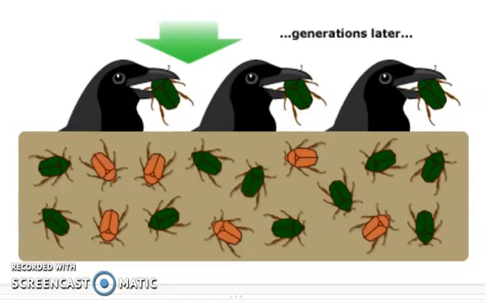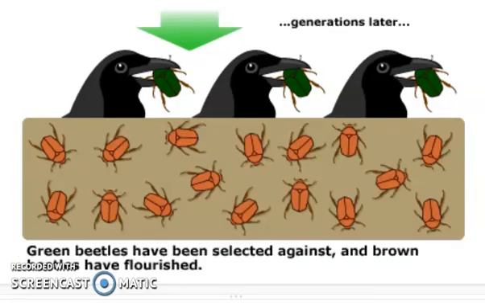And so generations later, that gives the red beetles a chance to reproduce. And they have this camouflage. They're not being seen by the birds, so the green beetles are not surviving and the red beetles are. And then eventually the green beetles possibly have been selected against, and those reddish brown beetles have really flourished, and so they have been naturally selected. Nature wasn't going, ooh, I like the red beetles better. It's just that they had the ability to hide.